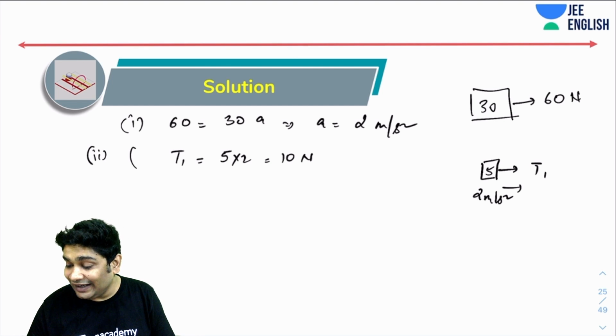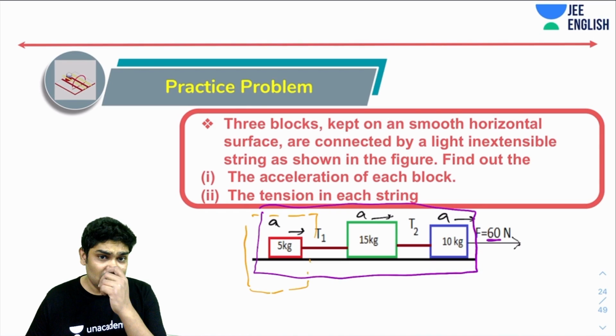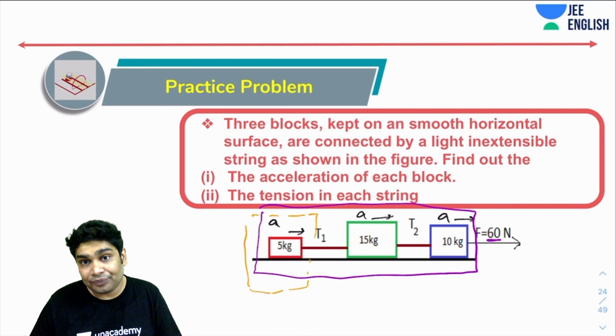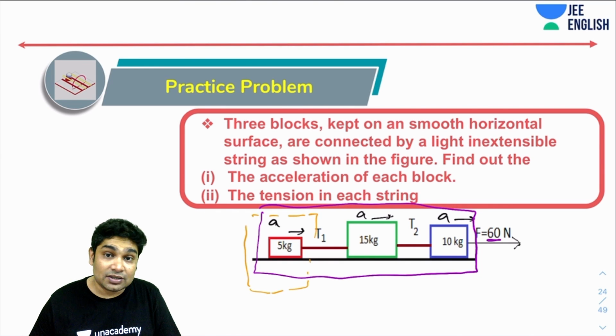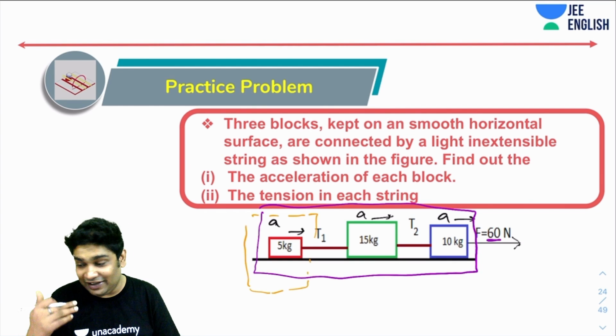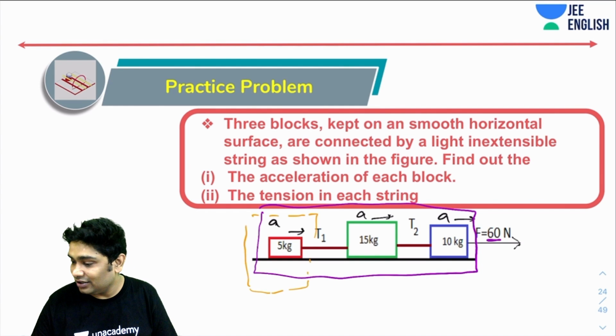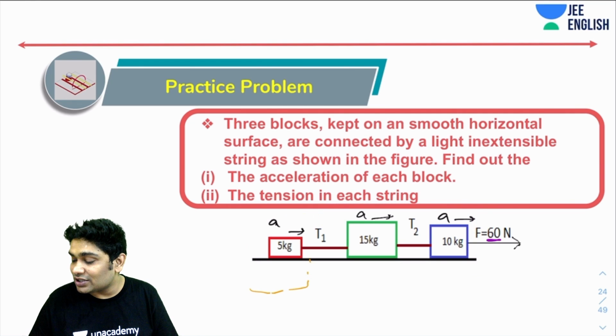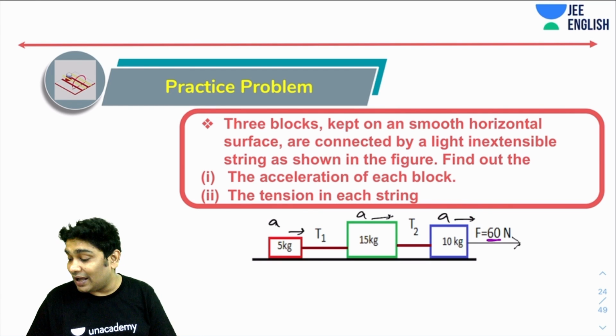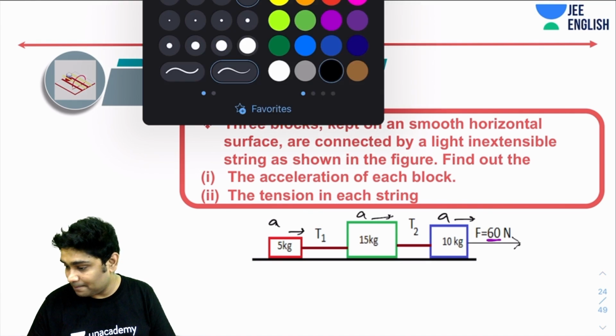And to find T2, what do I do? I will need to select another system. I can either select this 15 kg as my system, or 10 kg as my system, or 5 plus 15 as my system. Any which way you feel like. So you are free to choose your own system. The system that I am planning to choose is this.